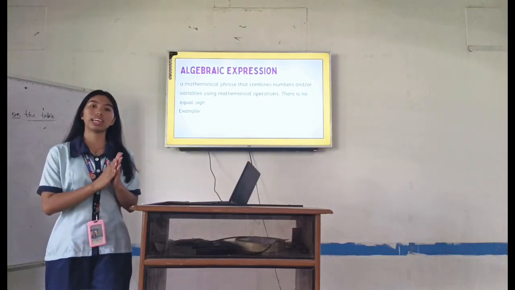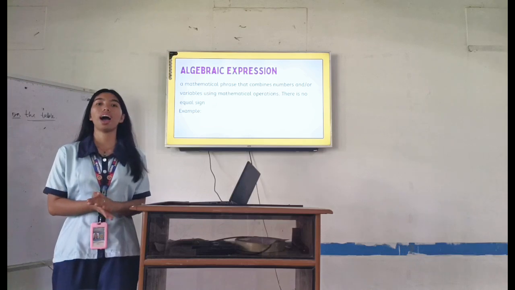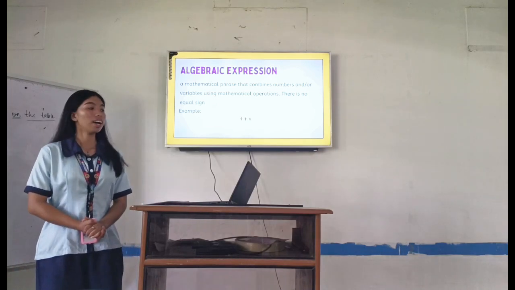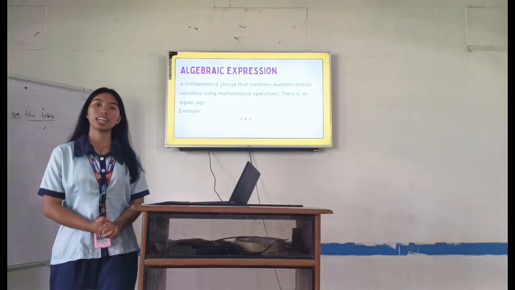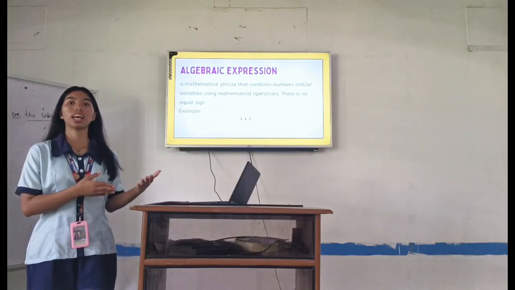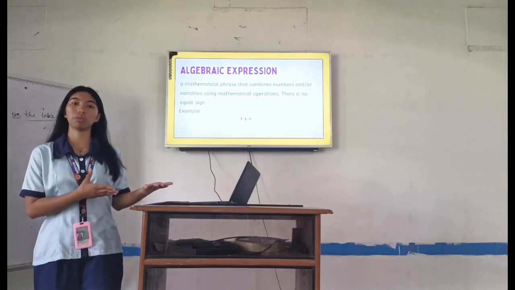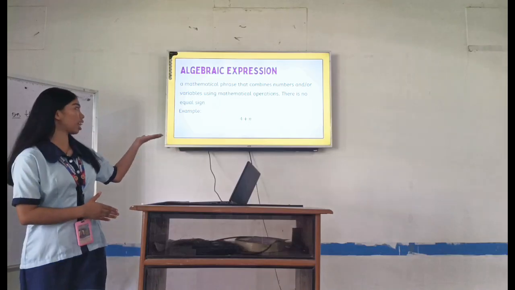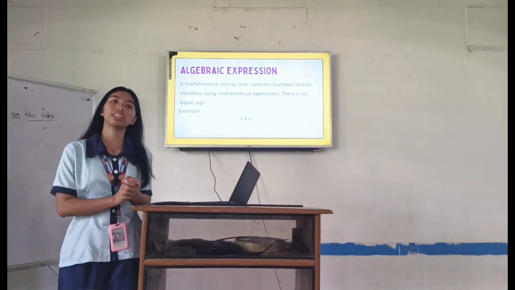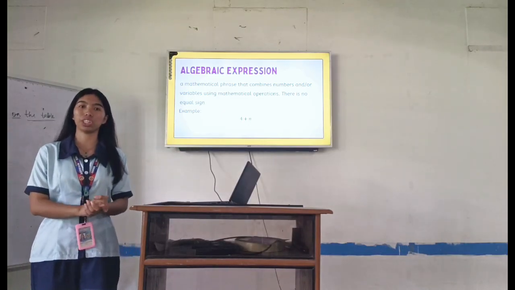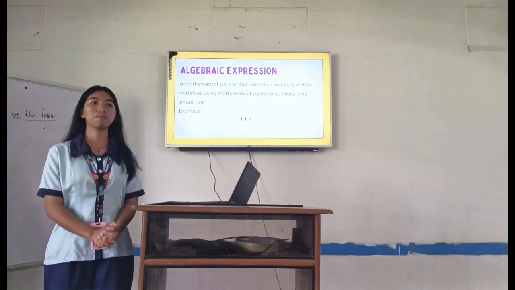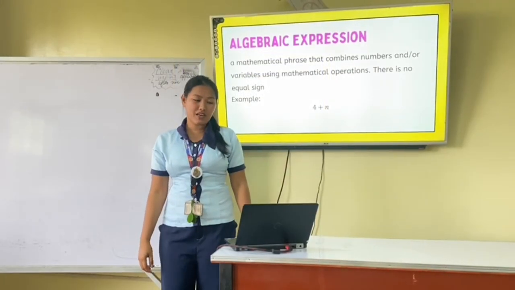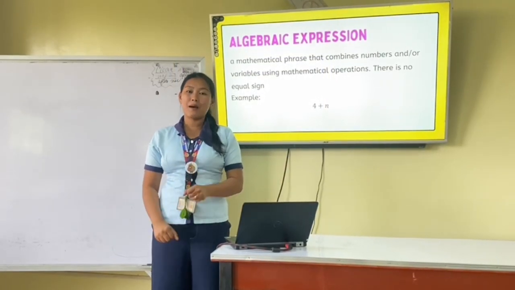For you to understand more, I'm going to give you an example. First is the operation 4 plus n. It is an operation that shows you an expression because there's no equal sign. As you can see on the slides, there's no equal sign here, so that's what we call an algebraic expression. Do you understand? Okay, very good.